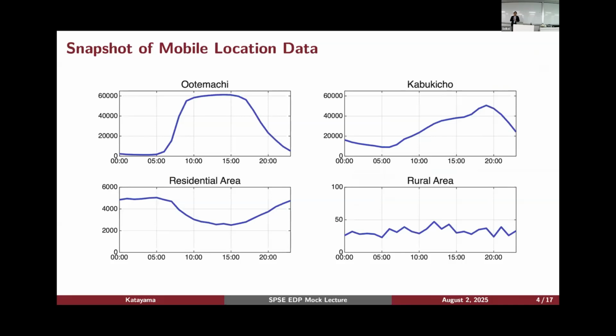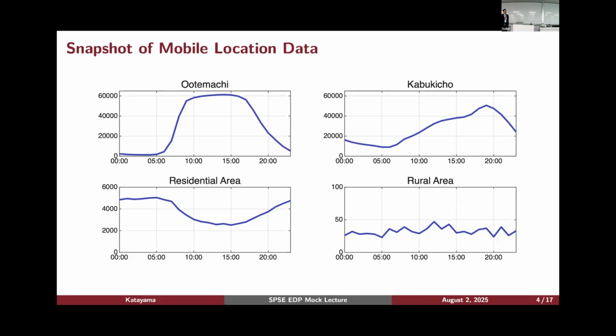So this is a snapshot of mobile location data. On the horizontal axis, we take time, and the vertical axis measures the number of people in each mesh. The top left one shows how the population in Otemachi changes in one day. In the morning, almost no one is there.